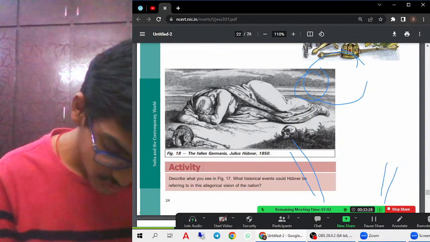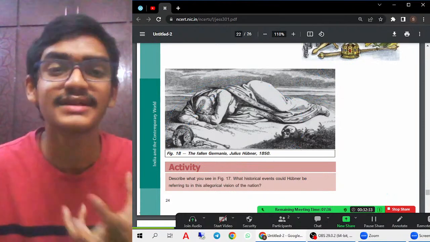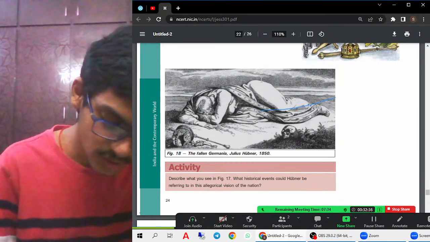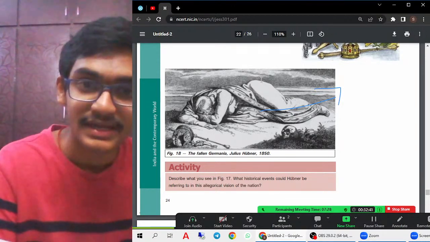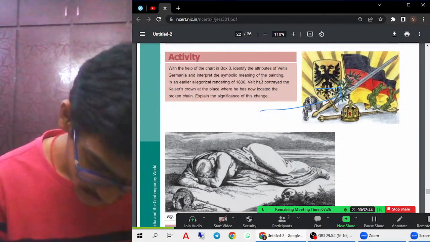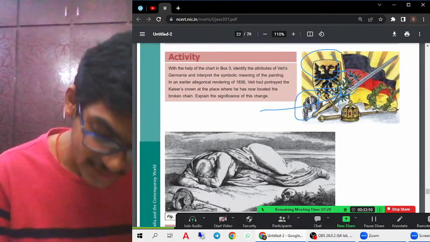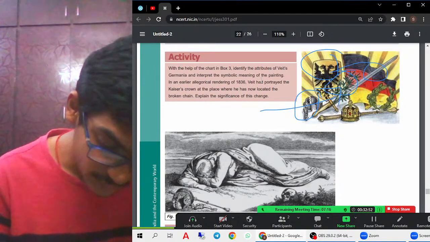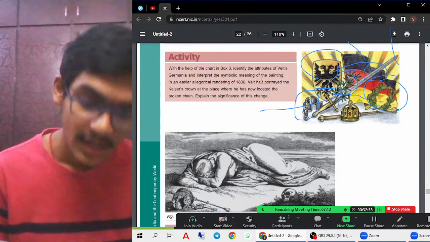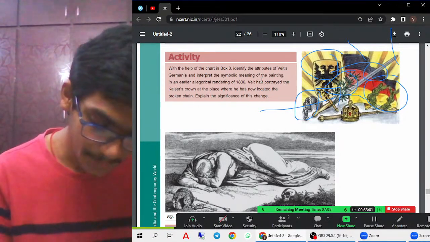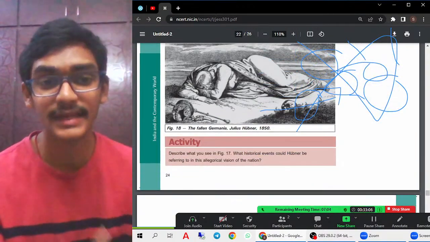As you can see, this is the picture of fallen Germany, fallen because of all the wars and different kinds of situations that prevailed in Germany. We can see the fallen Germania because Germany represented all these important things: the war, being free, strength, the willingness to make peace, readiness to fight in the war, the rays of the rising sun, and the crown, all showing heroism. But because of all these wars, these were not applicable, meaning they were not being followed by the people. Therefore, fallen Germany was being seen.